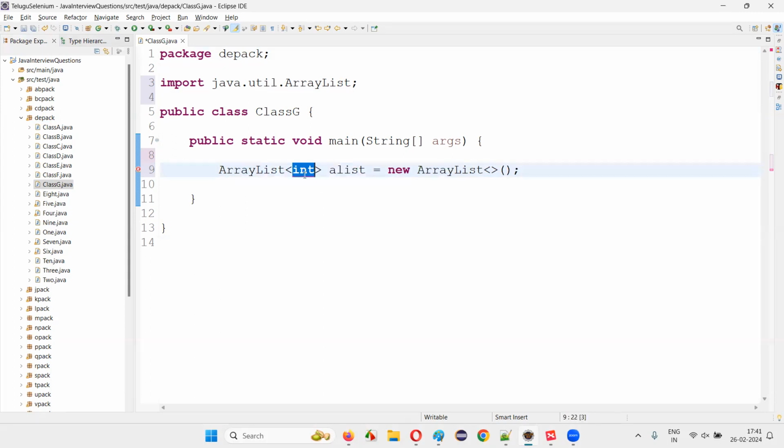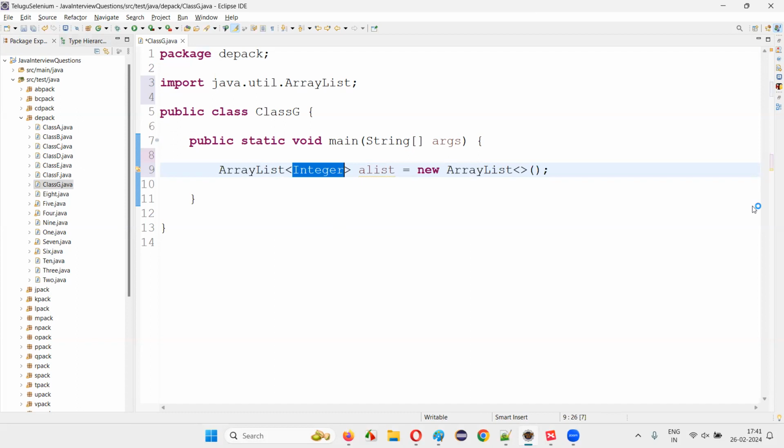Like in arrays, you can provide an int array like that. But here in ArrayList, you cannot provide a primitive data type. Okay. Instead, you have to use wrapper classes, the object-oriented variation of the primitive data types. That is, the Integer wrapper class type you can provide. If you want to store integer objects into this array list, then the Integer wrapper class. If you want to store some names as string literals, let's say the String class, you can give.